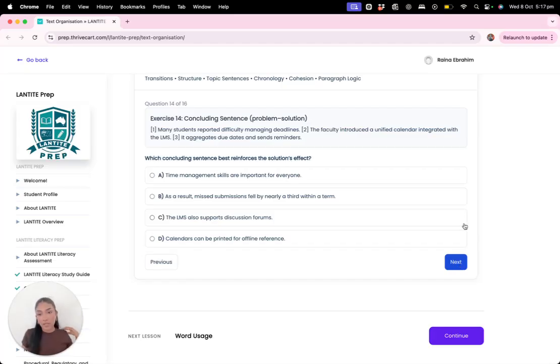Then we have exercise 14, which concluding sentence best reinforces the solution's effect? So we're looking at concluding sentence, problem, solution. Many students reported difficulty managing deadlines. The faculty introduced an unified calendar integrated with the LMS. It aggregates due dates and sends reminders.